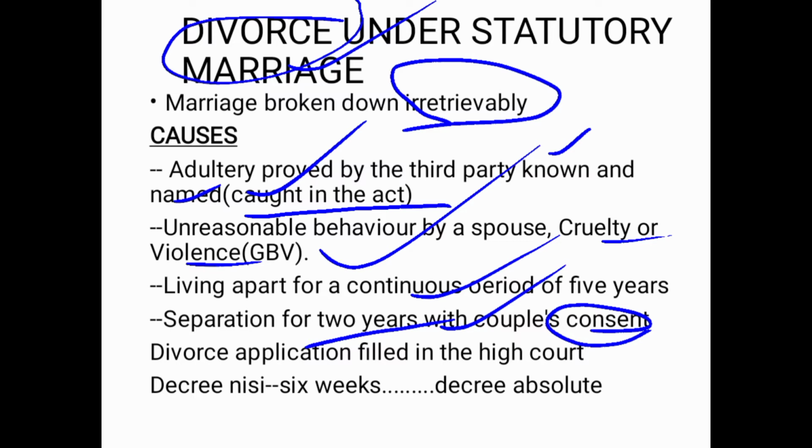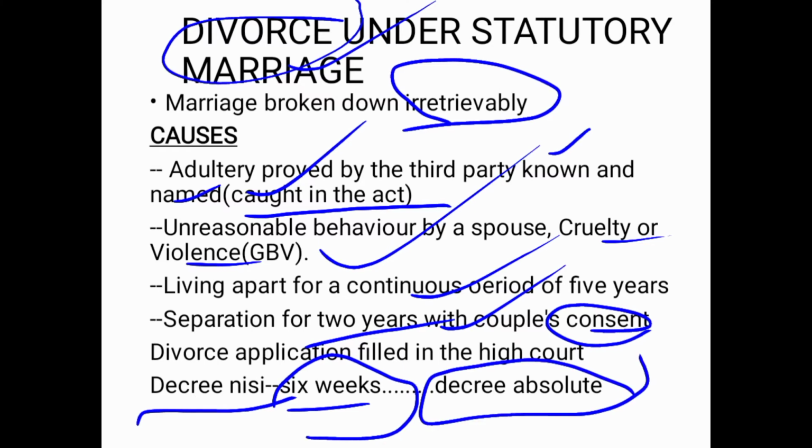This temporary divorce certificate is known as decree nisi. A very interesting name there. This decree nisi only lasts for 6 weeks. That means the couple will be given 6 weeks to rethink their decision. If they fail to reconcile within 6 weeks, the court will issue a permanent divorce certificate, that is a decree absolute.